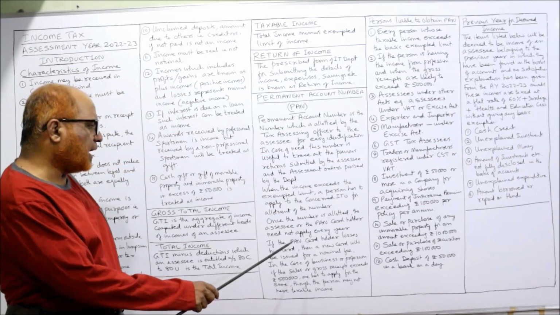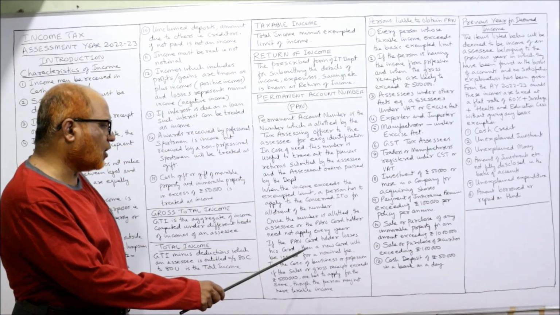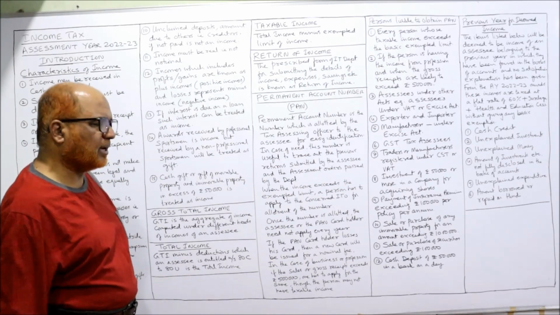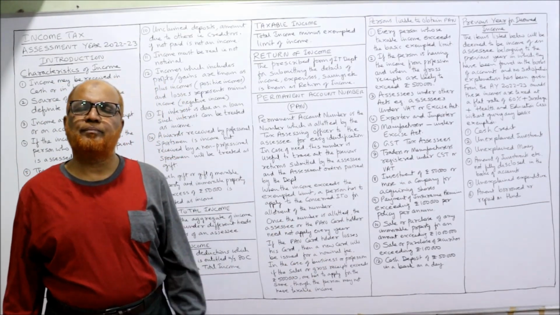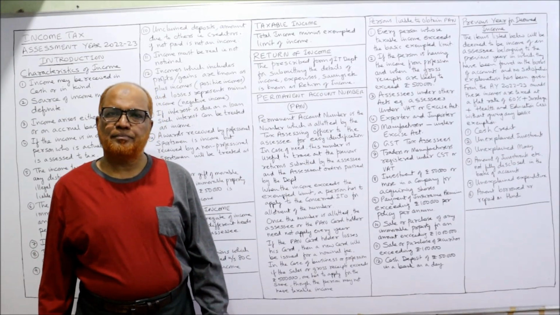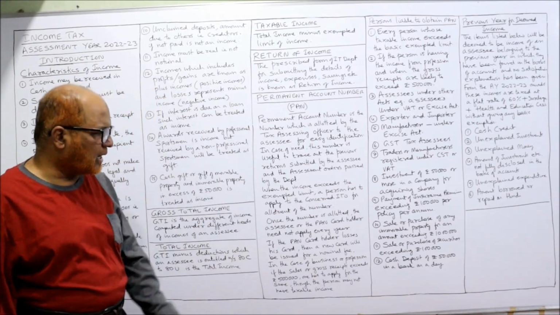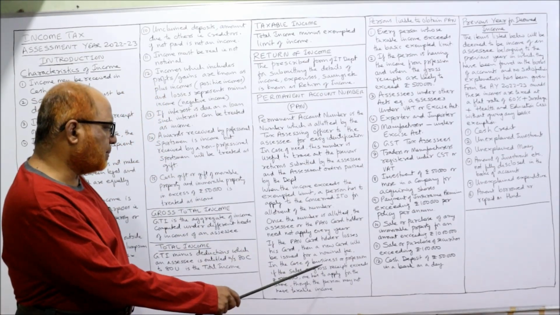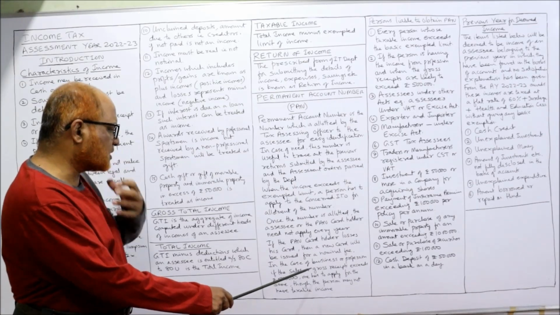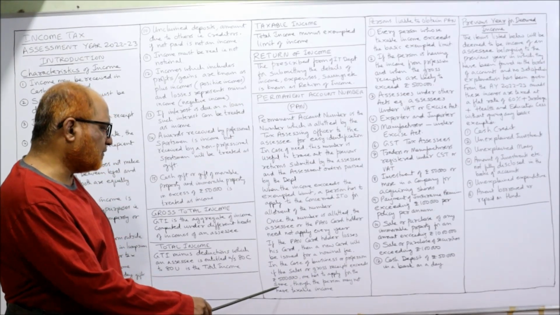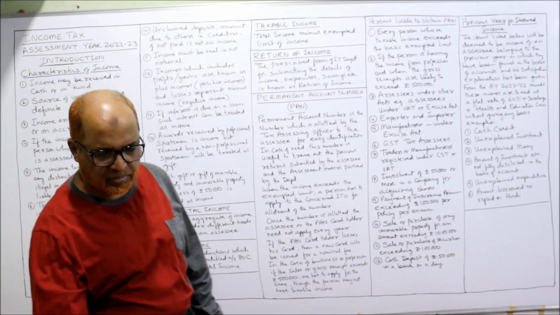Now, if the PAN card holder loses his card, then a new card will be issued for a nominal fee. That provision has been given. If the card is lost, a new card will be issued by paying a small amount. In the case of business or profession, if the sales or gross receipts exceed 5 lakh, one has to apply for the same, though the person may not have taxable income.